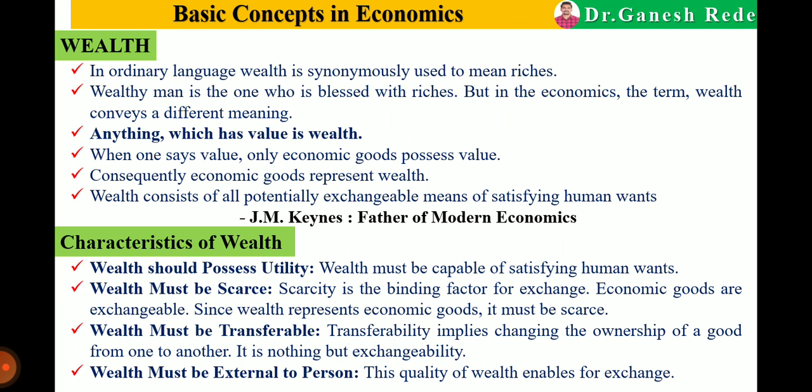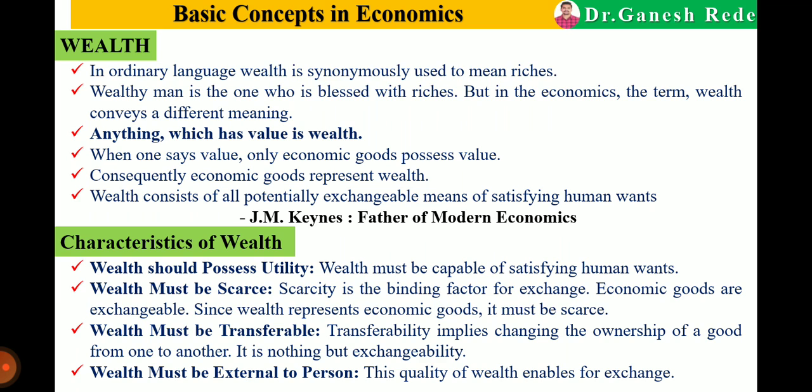Wealth consists of all potentially exchangeable means of satisfying human wants, and this is a definition given by J.M. Keynes. Means those goods which can be exchanged and which are the sources of satisfying human wants are known as wealth. J.M. Keynes is considered the father of modern economics.